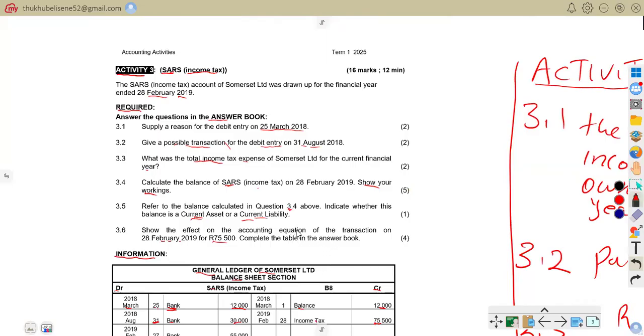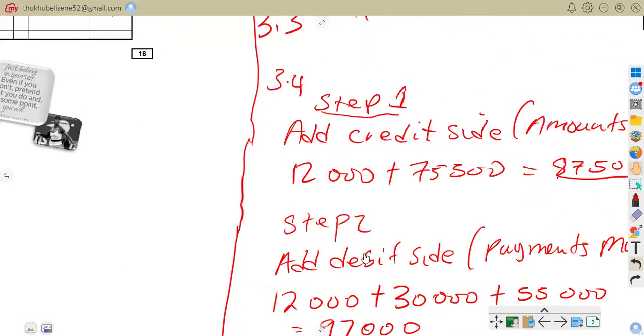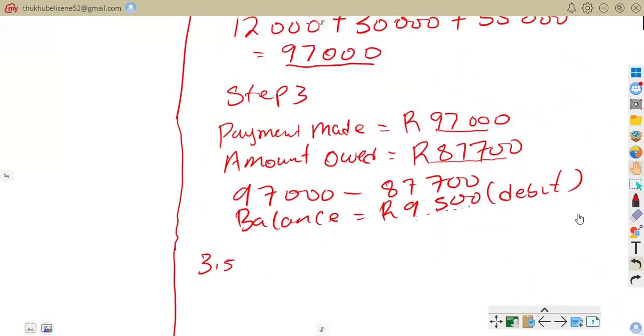So now we're talking about the classification. Since it is a debit balance, the company overpaid tax. So SARS owes the company 9,500, because the company overpaid tax of 9,500. So the refund that the company is expecting is 9,500. SARS owes the company 9,500. So the question was, is this current assets or current liability? It is a current asset. So 3.5, the answer is current assets.